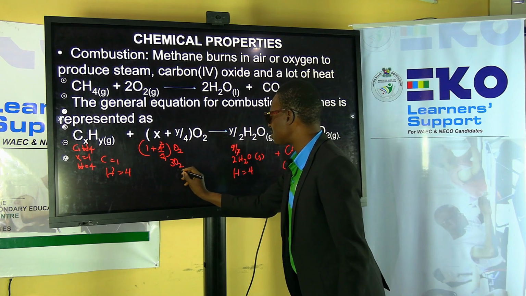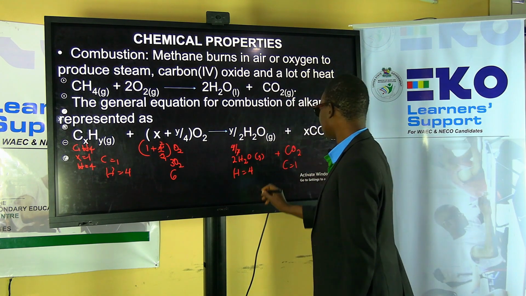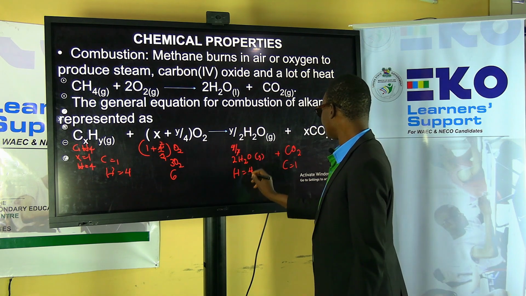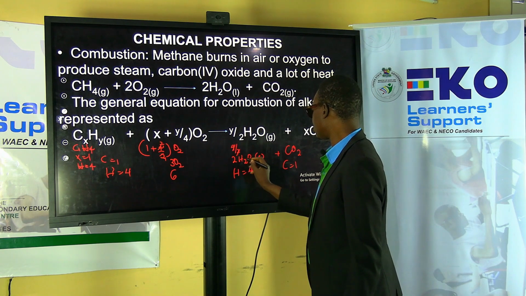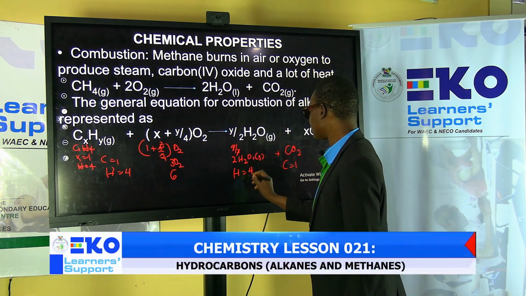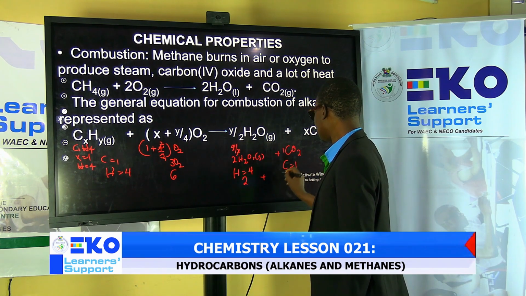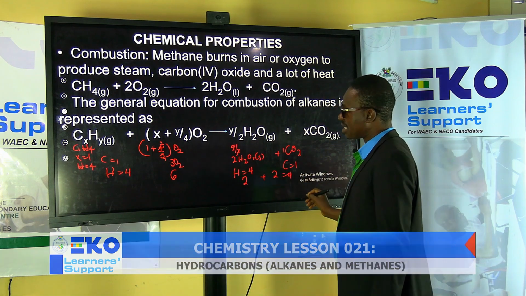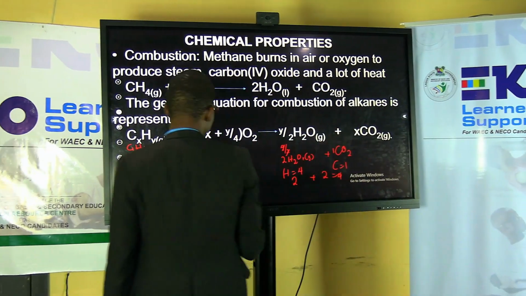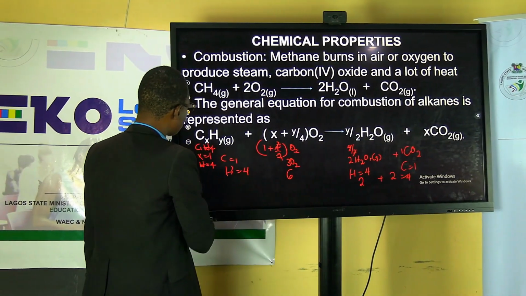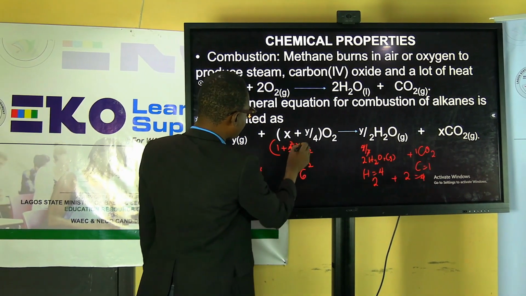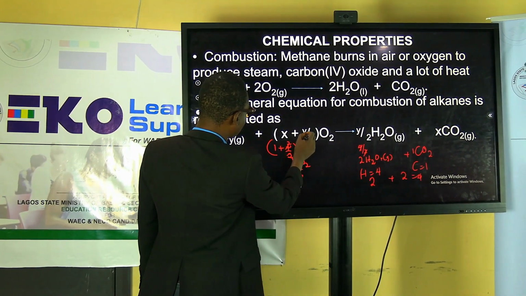Here we have what? 6. So the oxygen here, there's 1 here. 1 times 2, 2. Plus 1 times 2, 2. So this is giving us 4. So it's not balanced.